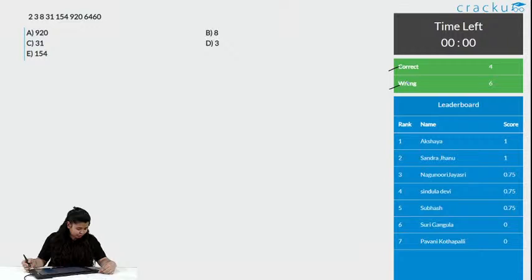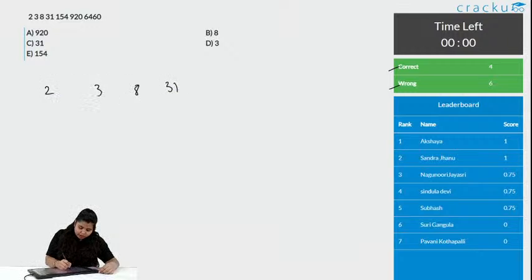Let us see how we do this. Aparnika, Shrikant, we will both see what the answer is. We'll write the explanation. 2, 3, 8, 31, 154, 920 and 6460.